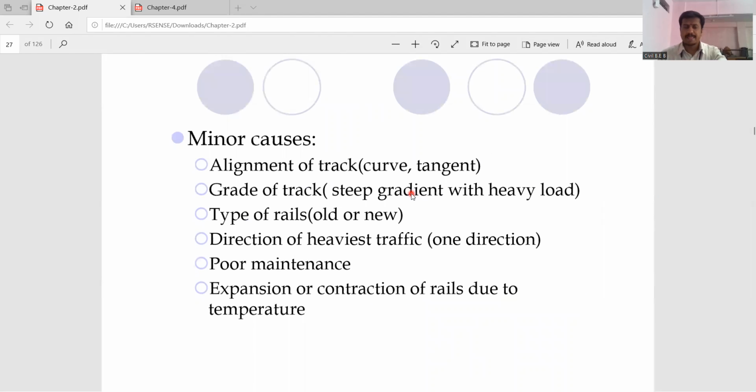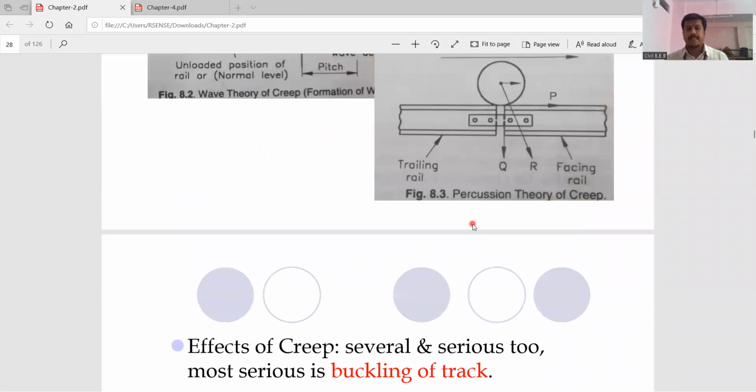Minor causes: alignment of the track, that is curve and tangent. Grade of the track, type of rails used, whether double-headed or bull-headed rails. Then direction of the heaviest traffic in one direction, poor maintenance, and expansion and contraction of the rails.